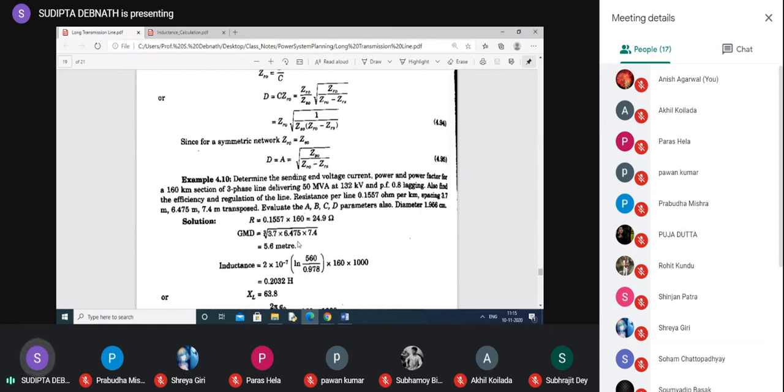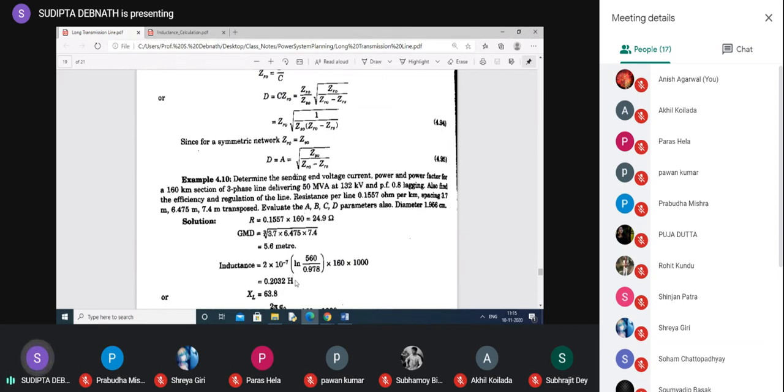They are found out here from the diameter. The diameter of the line is given, so you have to find out the radius and then R dashed. I don't know whether they have written only R here, but if they have written only R, then it is wrong. You must find out R dashed. I have not checked, so please check. For calculation of inductance, you must use R dashed. Clear? So actually, this is a problem combining the calculation of line parameters and performance of transmission. So this is the inductance.